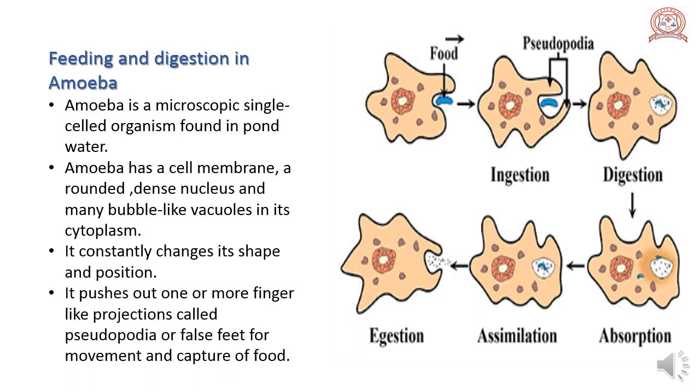Feeding and digestion in amoeba. We know that amoeba is a microscopic single-celled organism found in pond water. Amoeba has a cell membrane, a rounded dense nucleus, and many bubble-like vacuoles in its cytoplasm.